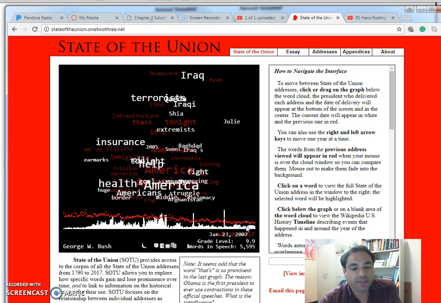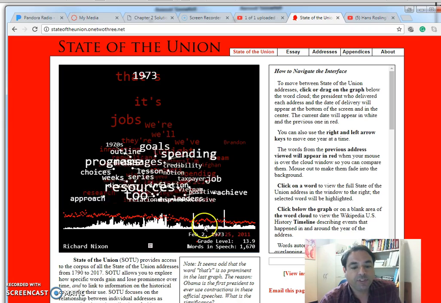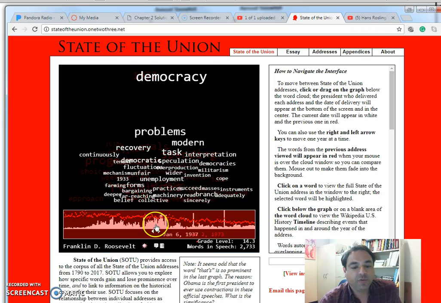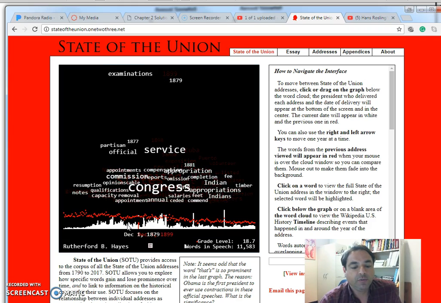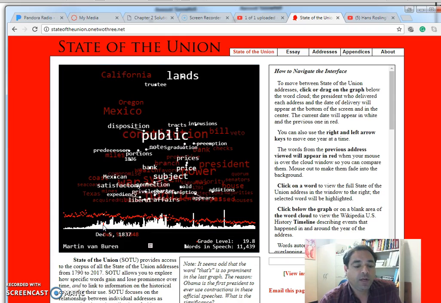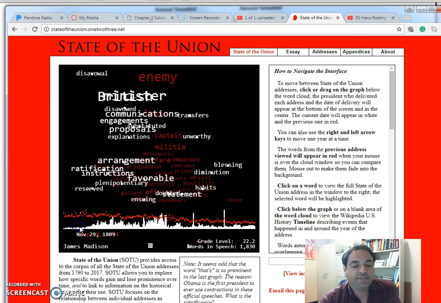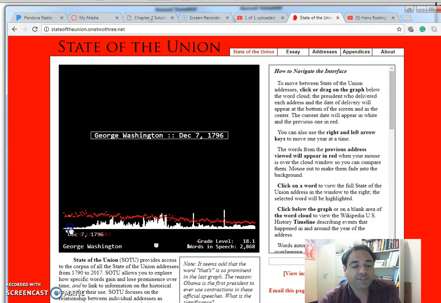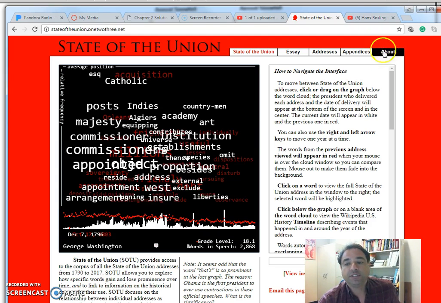And again, we can go back to George W. Bush, to Obama, Richard Nixon, Franklin Roosevelt, William McKinley, Rutherford B. Hayes, Andrew Johnson, James Polk, Martin Van Buren, James Monroe, James Madison, Thomas Jefferson, all the way to George Washington, to see what was important, what they wanted to emphasize in those speeches.